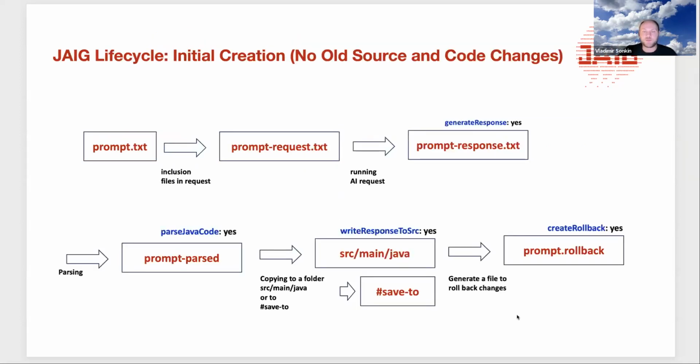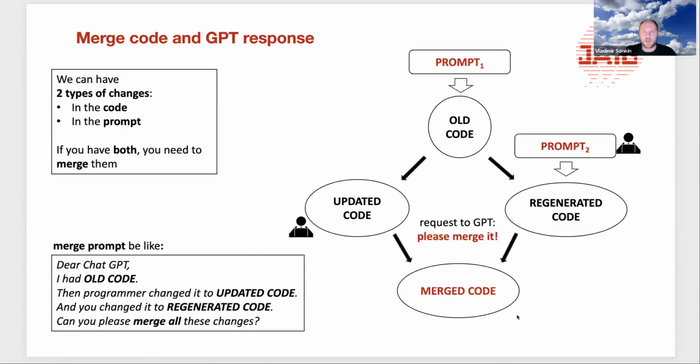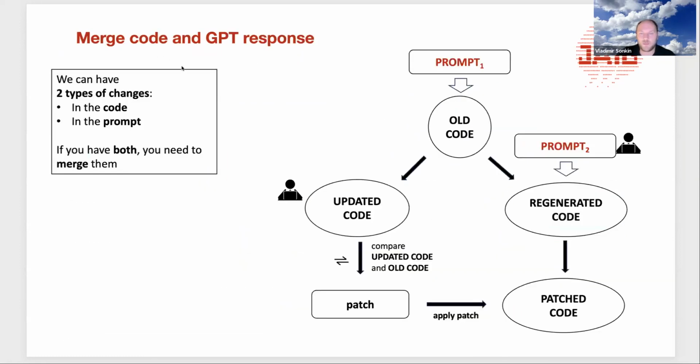This is patch the code, so patch. We are able to create a patch of the code. For example, we have generated the code and then we regenerated it, and at the same time we updated the code. So this is what a user has done.